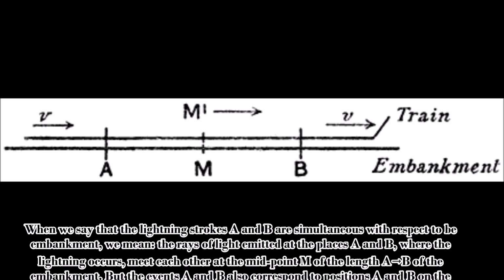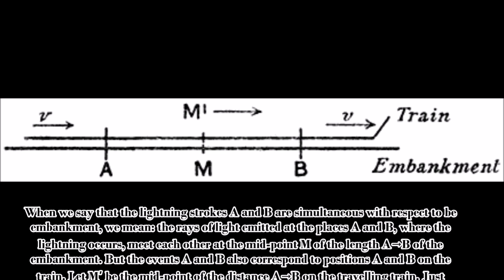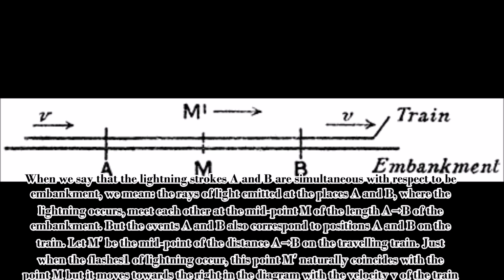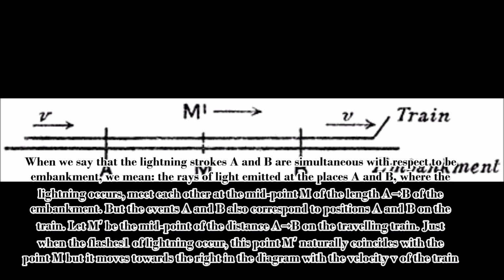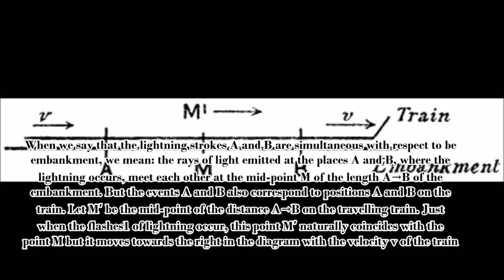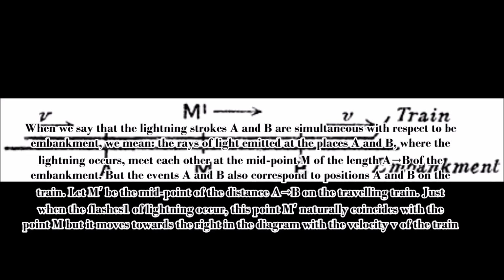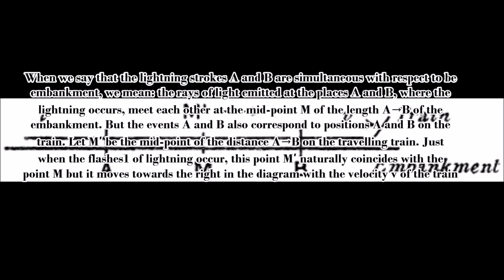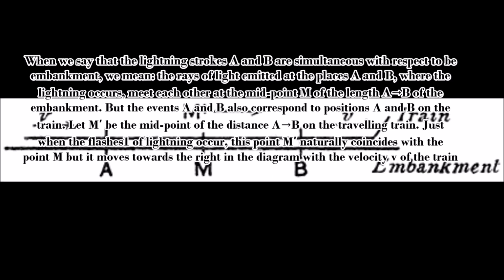When we say that the lightning strokes A and B are simultaneous with respect to the embankment, we mean the rays of light emitted at the places A and B where the lightning occurs meet each other at the midpoint M of the length A to B of the embankment. But the events A and B also correspond to positions A and B on the train.